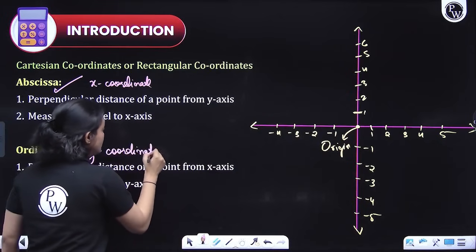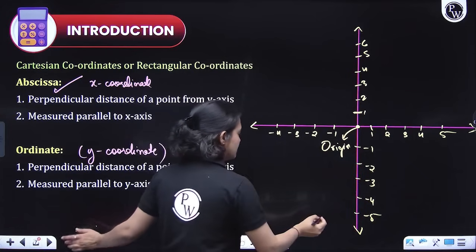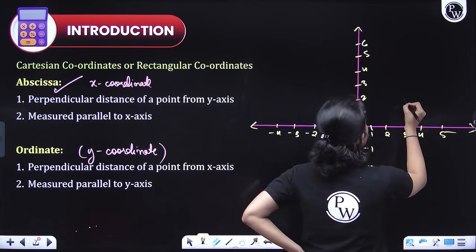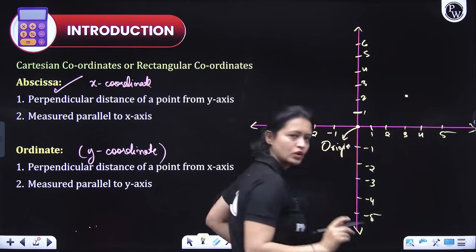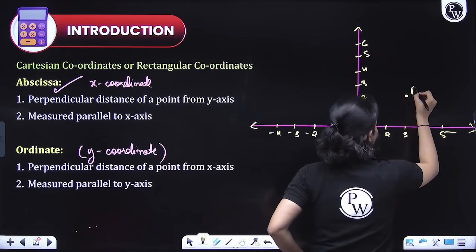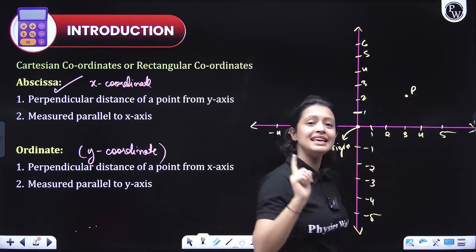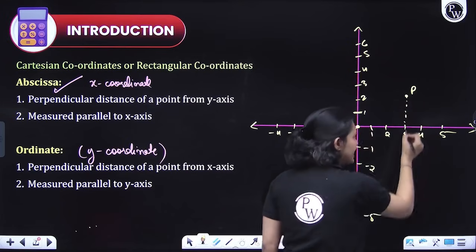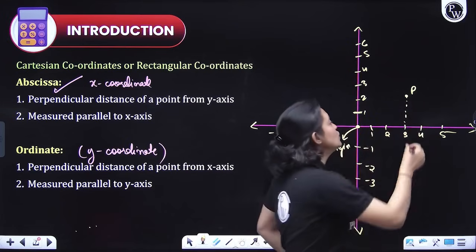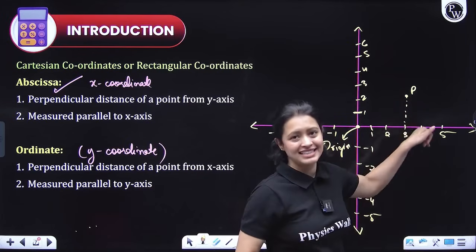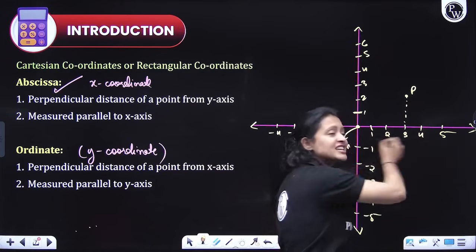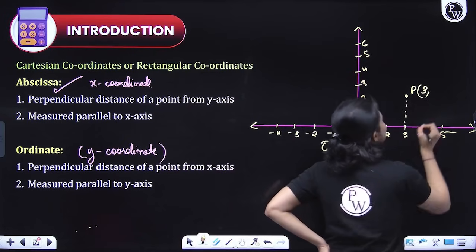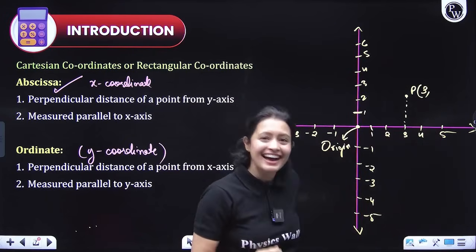Okay. Now, let's take a point and see its coordinates. For example, I have a point here, guys. Let's suppose this is my point P. Now, what is the x coordinate of this point? The x coordinate of this point is 3. How did you figure this out? You drew a perpendicular line on the x-axis and saw where this perpendicular line intersects the x-axis, at 3. So for this P, 3 here is the abscissa, okay?